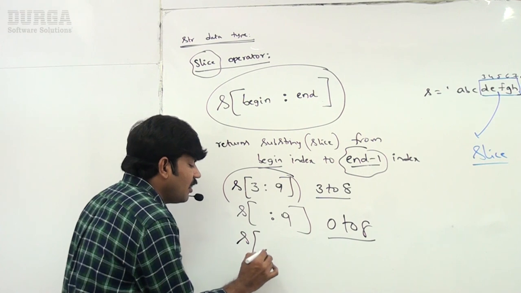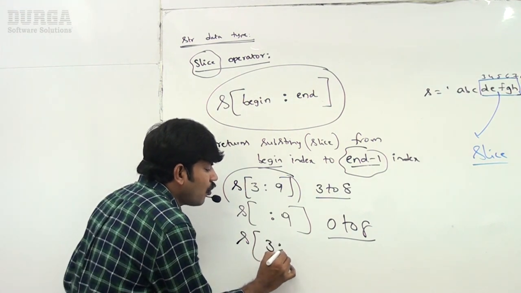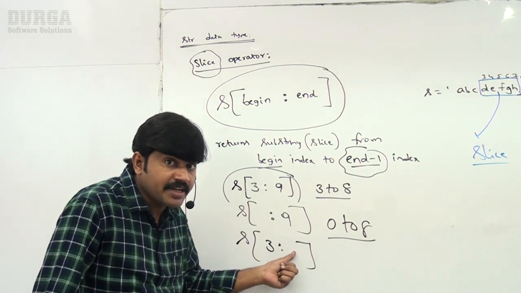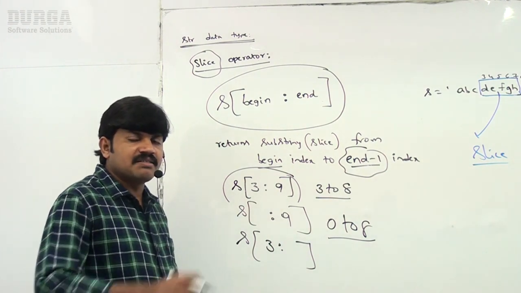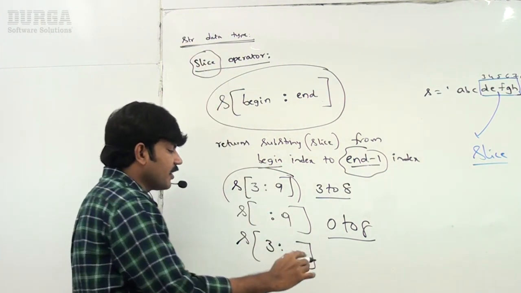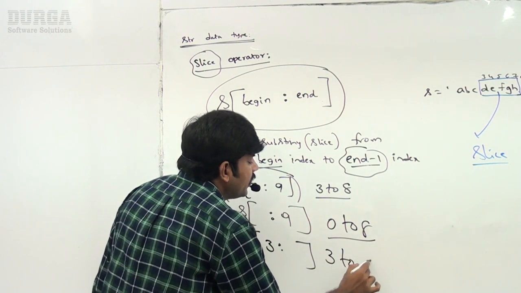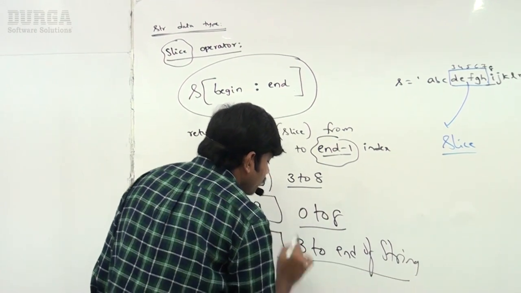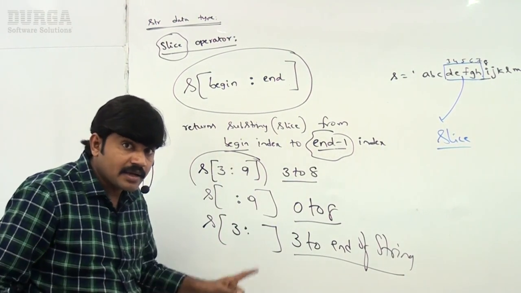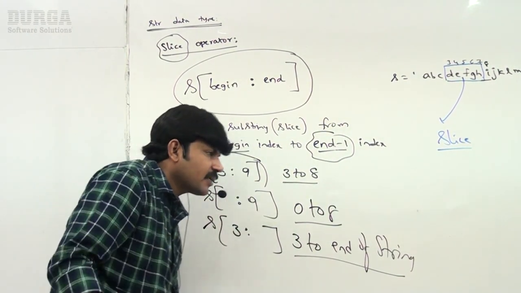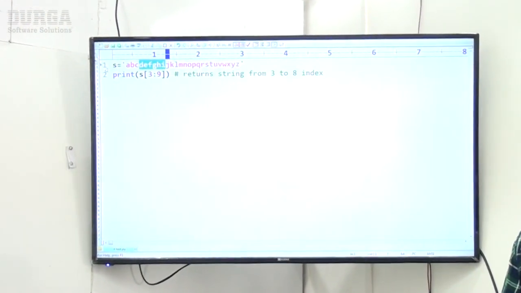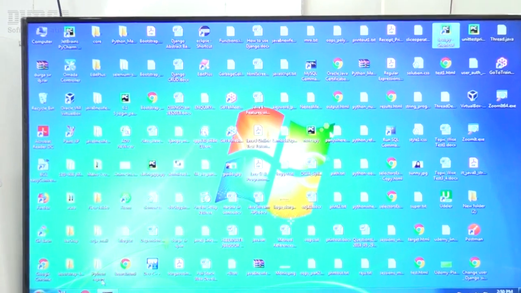Suppose S of 3 colon I am taking, sir. 3 colon. Here I didn't specify end index. If you are not specifying end index, it goes until end of the string, from 3 to end of string. 3 to end of string it is going to consider, sir. Let me cross check. Have a look once, sir. From the editor it is very easy to check.